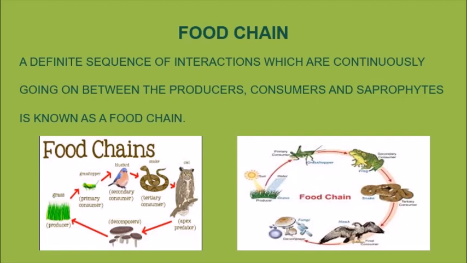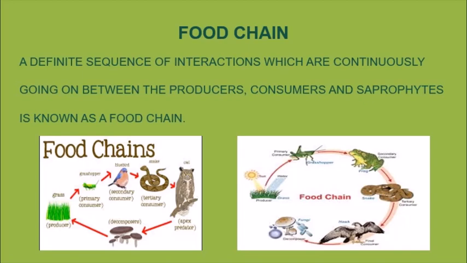Now, in an ecosystem, there are food chains. So, a food chain is a definite sequence of interactions which are continuously going on between the producers, consumers, and saprotrophs. And this is called the food chain. They form a food chain as they are directly dependent on each other.